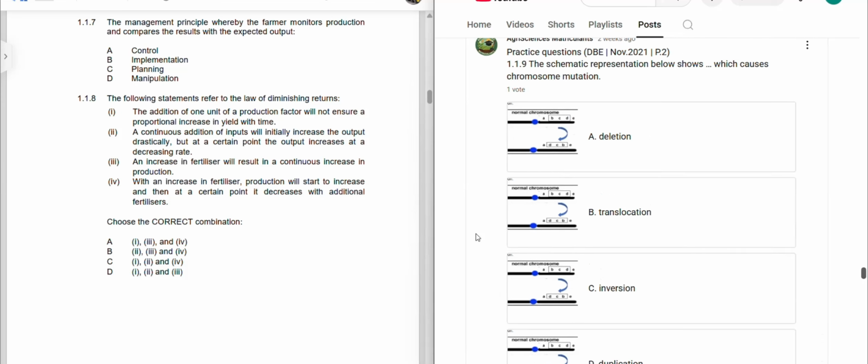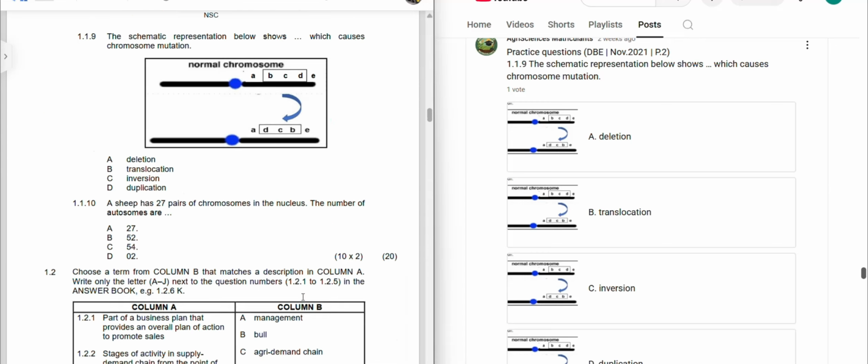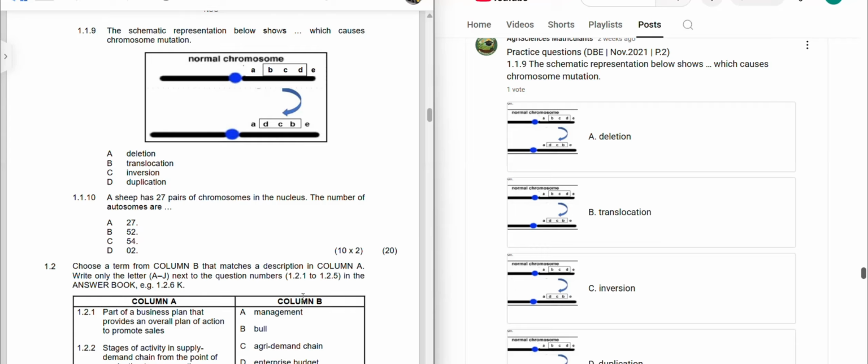Here is where we had problems with displaying this picture. So 1.1.9, the schematic representation below shows which causes chromosome mutation. We have the normal chromosome A, B, C, D, E. Then we have another.